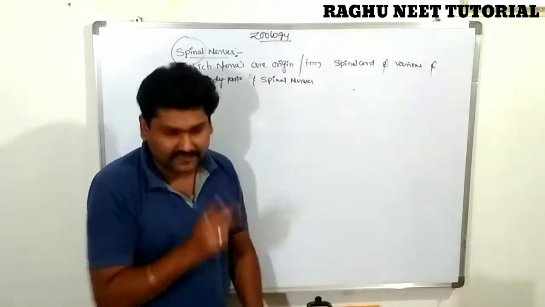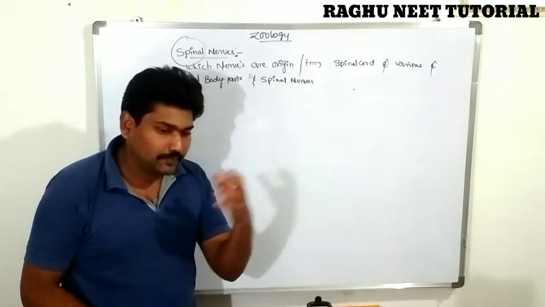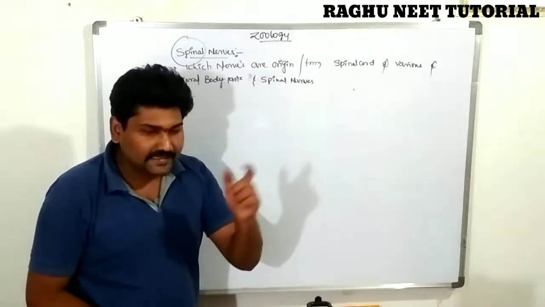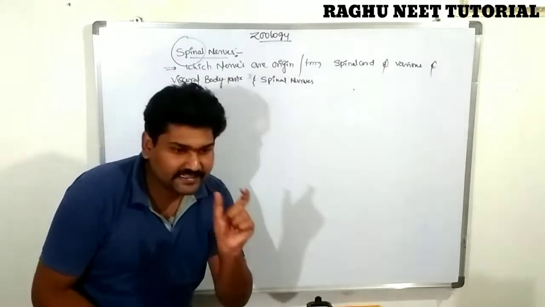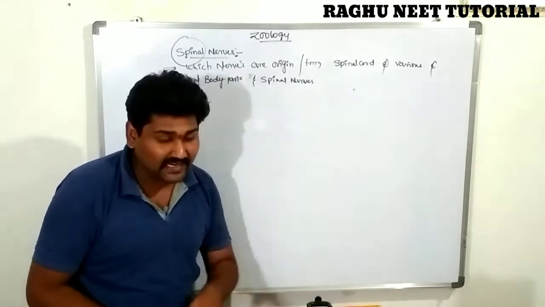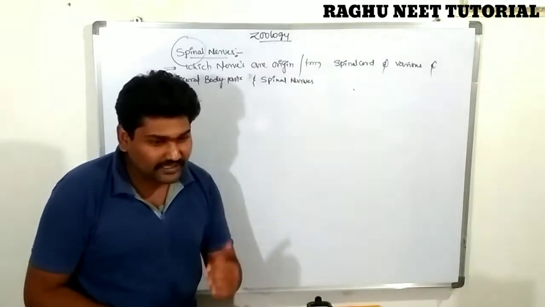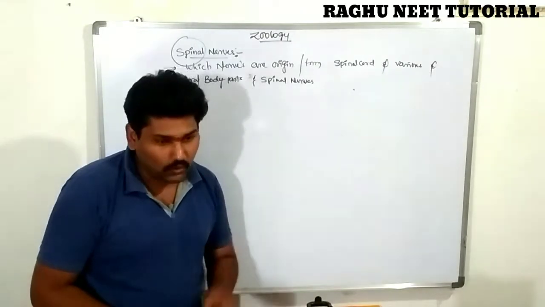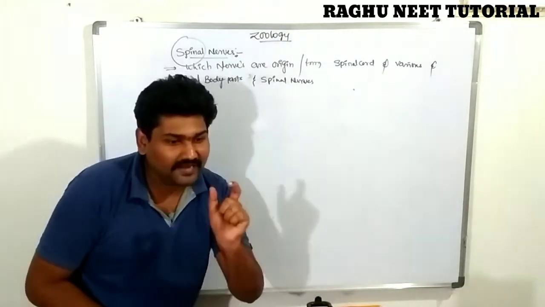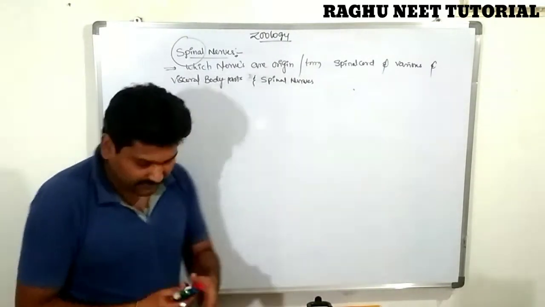The spinal cord contains two bulges, the anterior bulge and the posterior bulge. The anterior bulge is called the cervical bulge part. The posterior bulge is known as the conus medullaris. Conus medullaris, what is that?